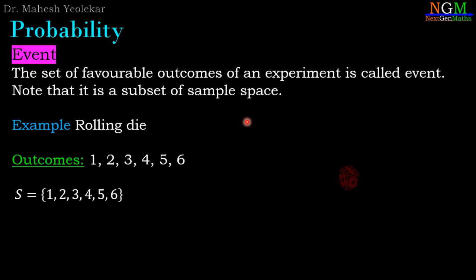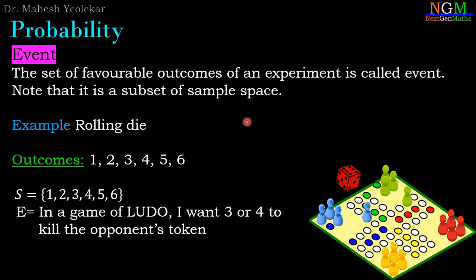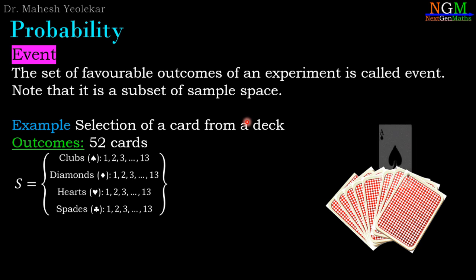In case of rolling a die, in the game of Ludo, I want 3 or 4 to kill the opponent's token. Therefore, 3 and 4 are my favorable outcomes and the set {3, 4} will be the event for the experiment of rolling a die. Another example, selection of a card from a deck.